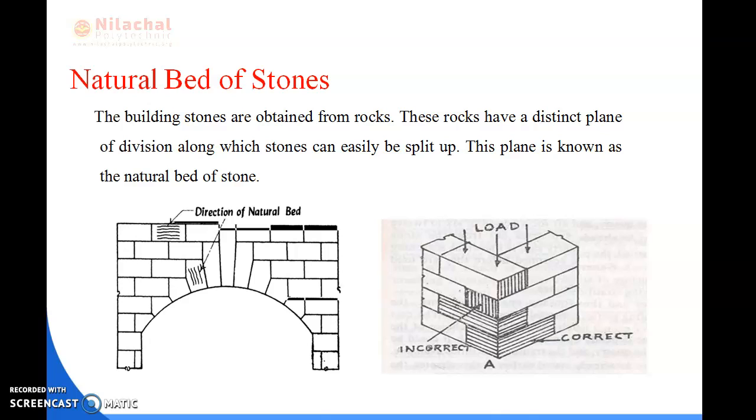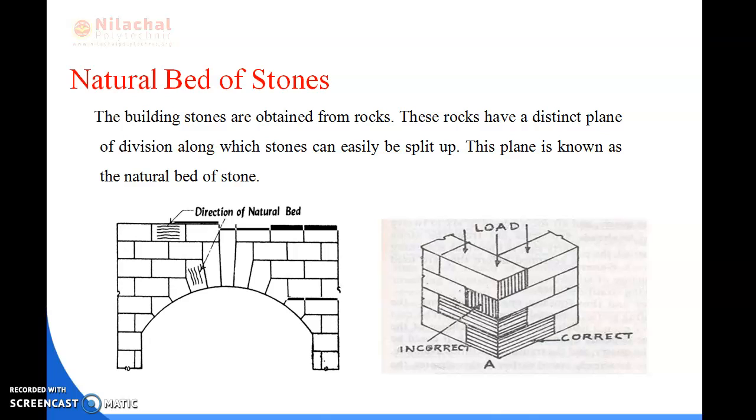Next is the natural bed of stones. I have told you that the stones are obtained from rocks, and the rocks have distinct planes of division along which the stones can easily be split up. This plane is known as the natural bed of the stone.